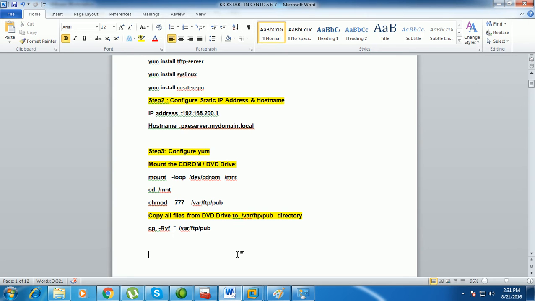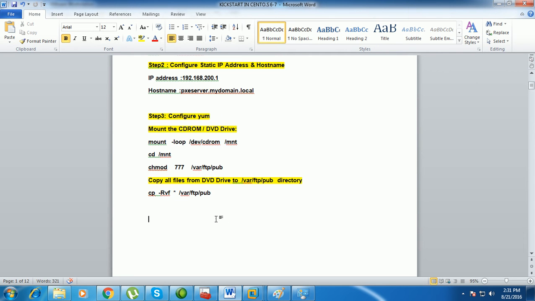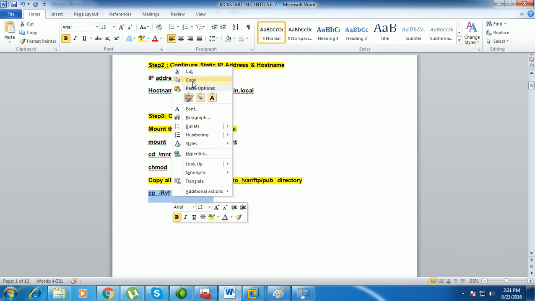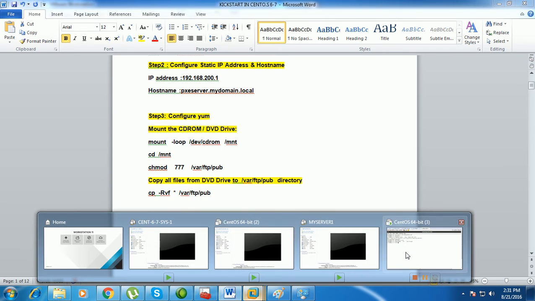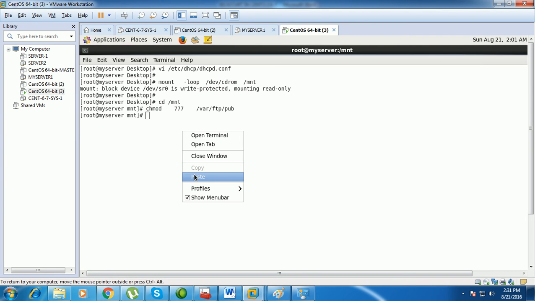The next step, I am going to copy all the files, which include directories also. -r is going to include the directories, -v is going to display the verbose output. So cp -rvf and the star symbol means everything. I'm going to paste it here, press enter.